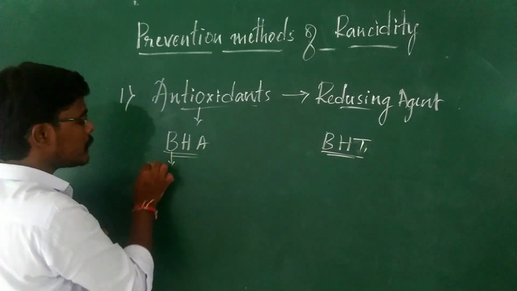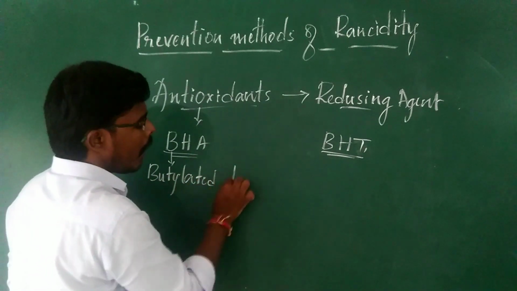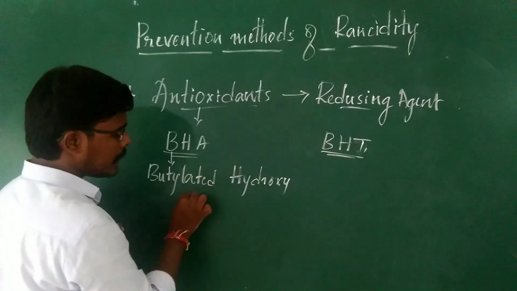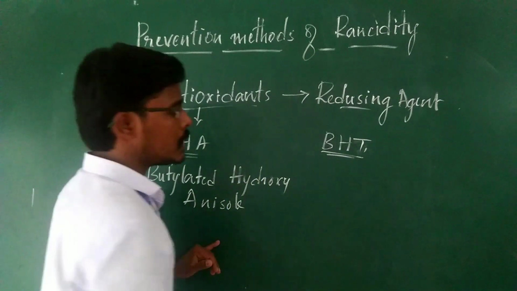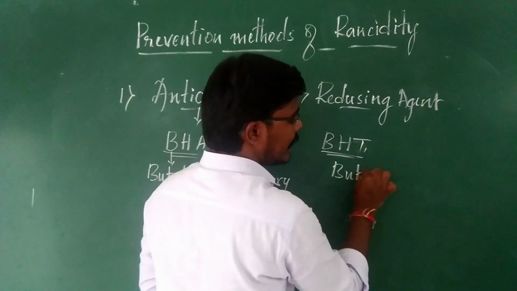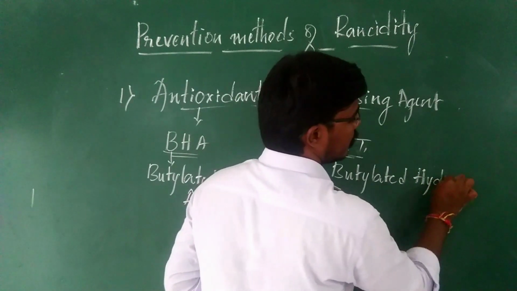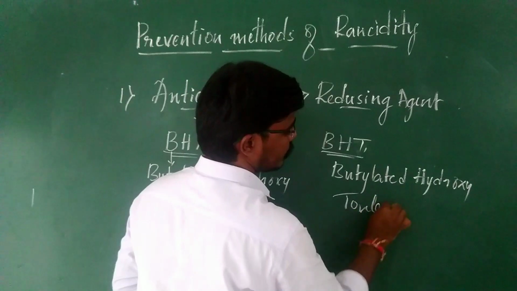Here B means butylated hydroxy, and A in the sense is anisole. Butylated hydroxy anisole. And here, butylated hydroxy toluene.